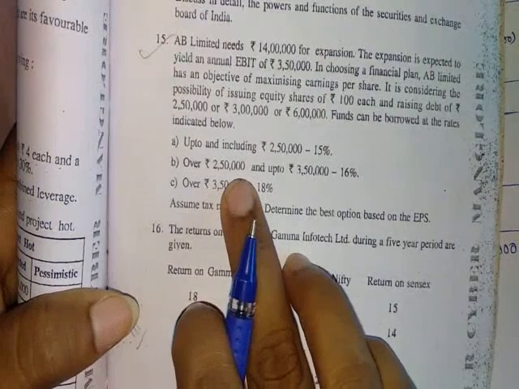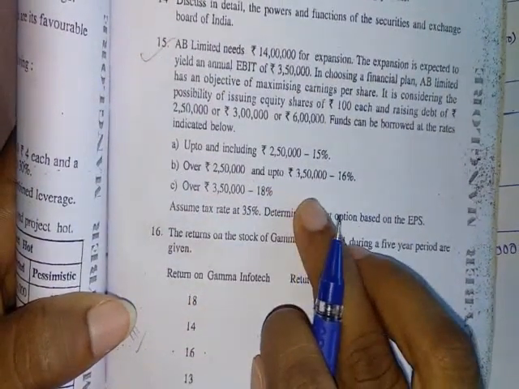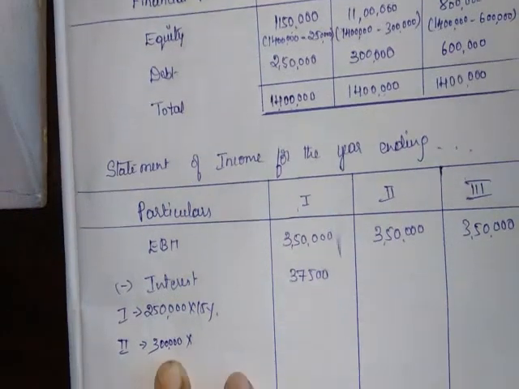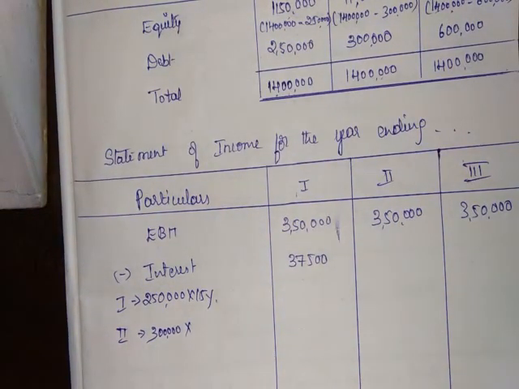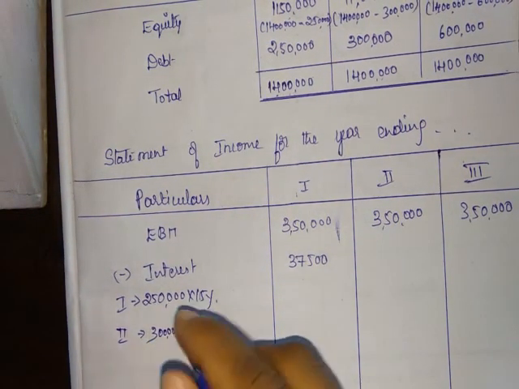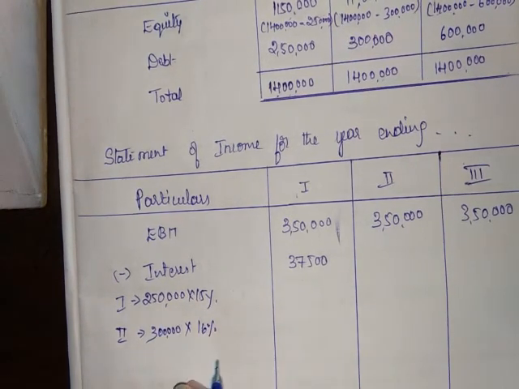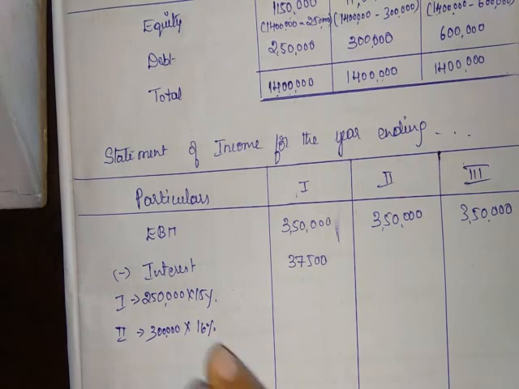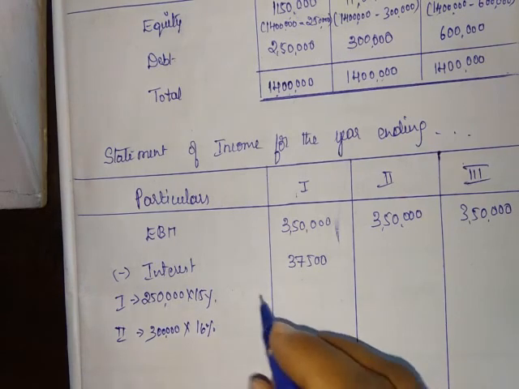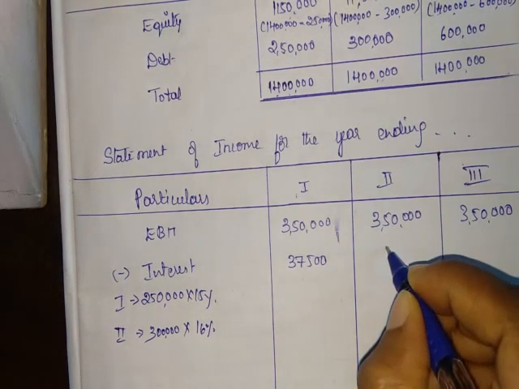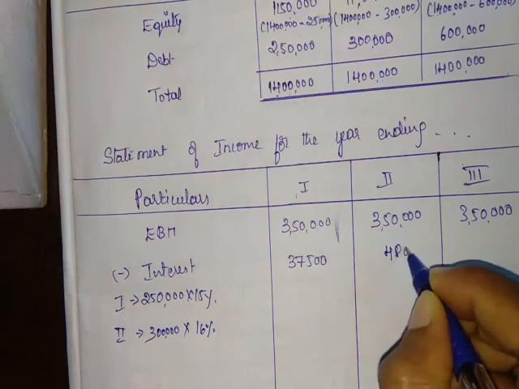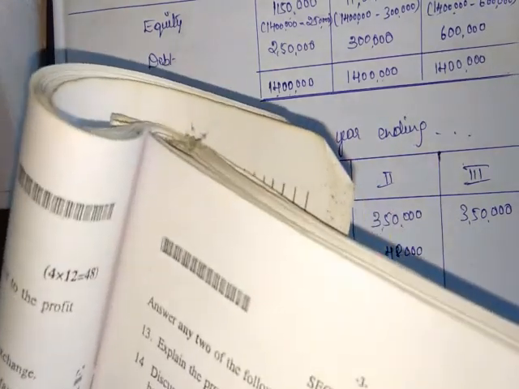And the second plan, where the debt amount is 3 lakh. Over 2 lakh 50,000 and up to 3 lakh 50,000, the rate of interest is 16%. So up to 3 lakh 50,000, that means it falls below that, so the rate of interest is 16%. 3 lakh into 16% is 48,000 interest.